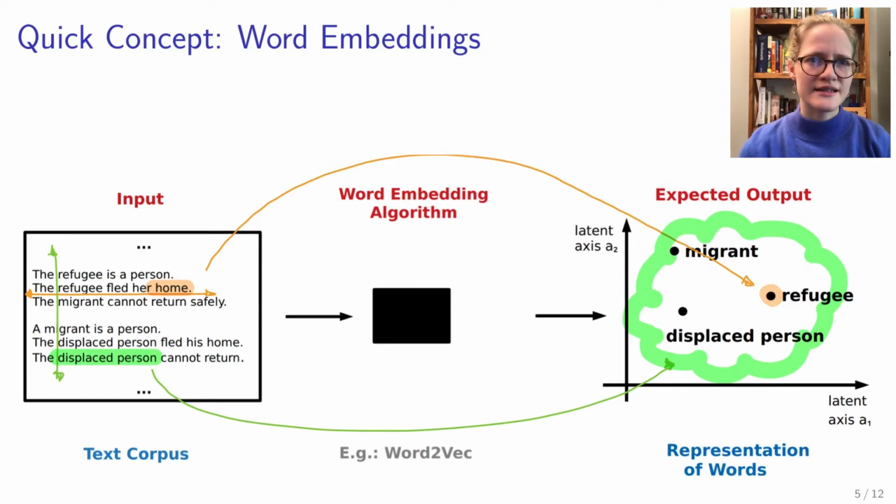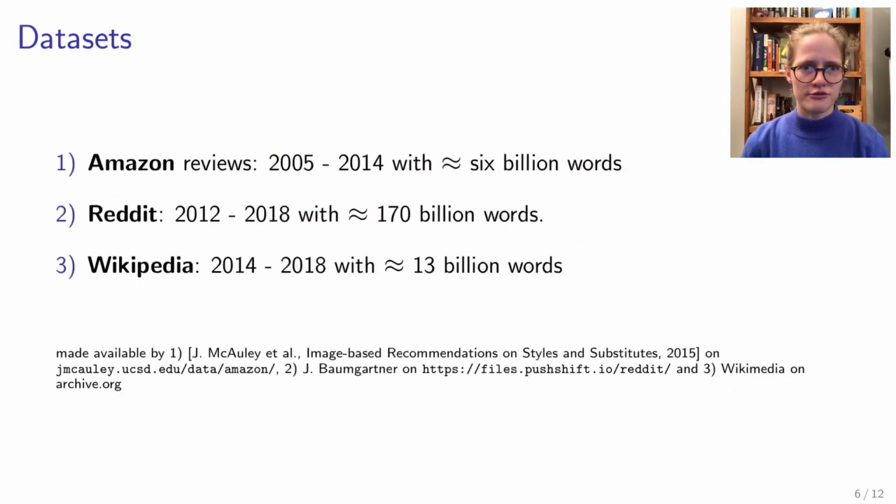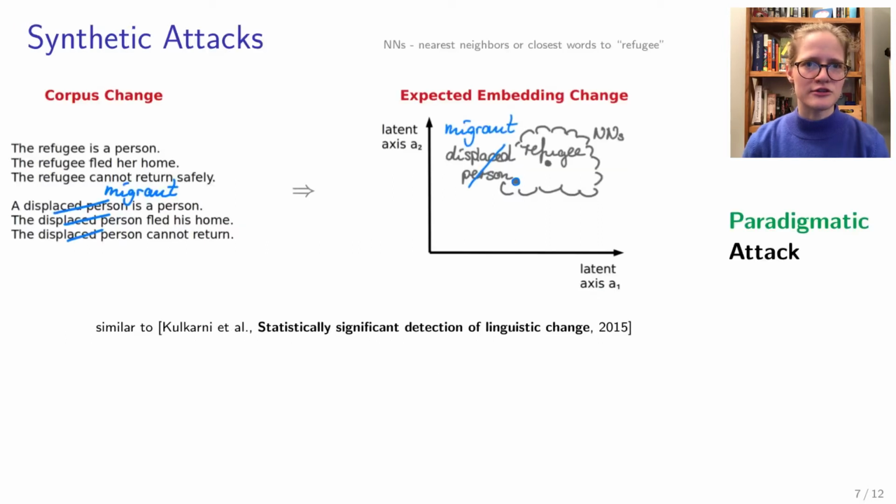The word embeddings are typically used as an intermediate step for calculating the semantic shift on corpora. We worked with 3 different datasets, namely Amazon reviews, Reddit, which was the biggest corpus, and Wikipedia. We performed several so-called synthetic attacks. The term attack here denotes that we are, so to speak, attacking the semantic stability of a given corpus with changes that we artificially introduce.